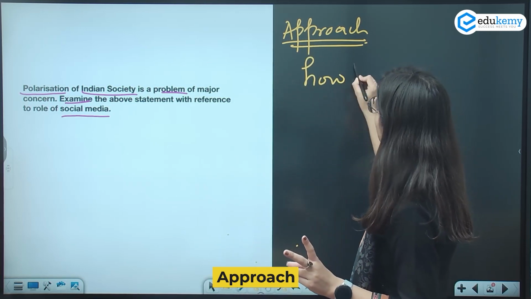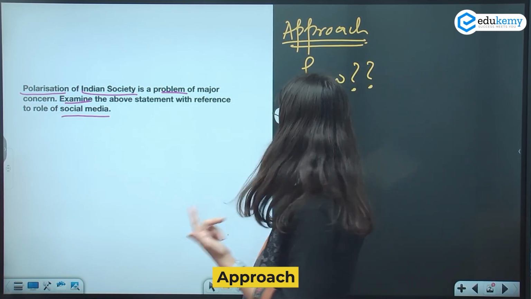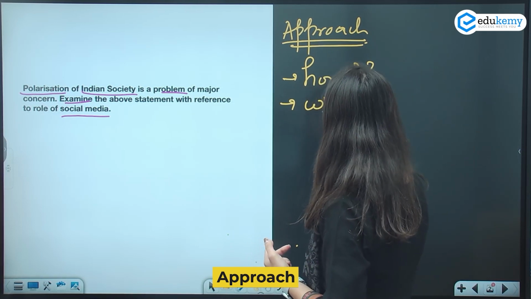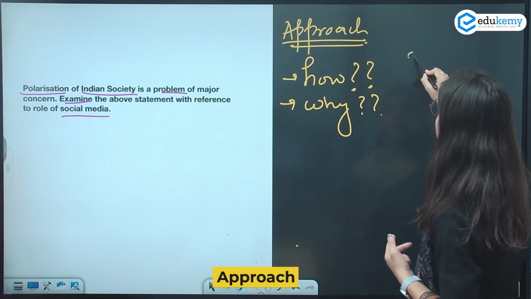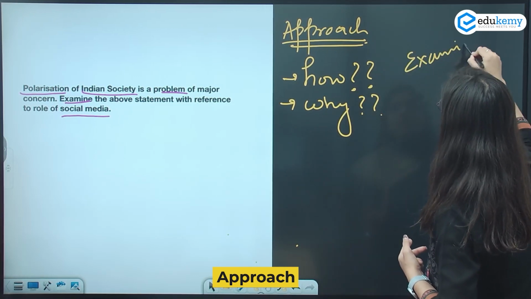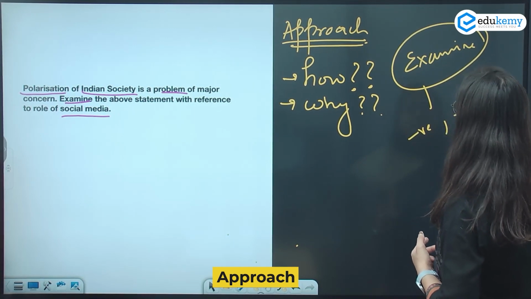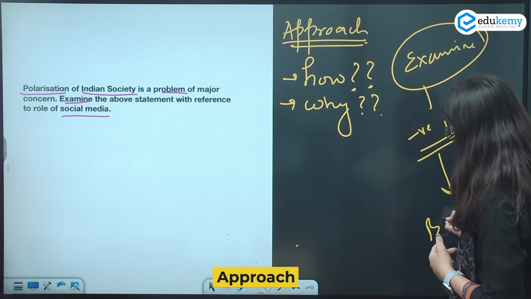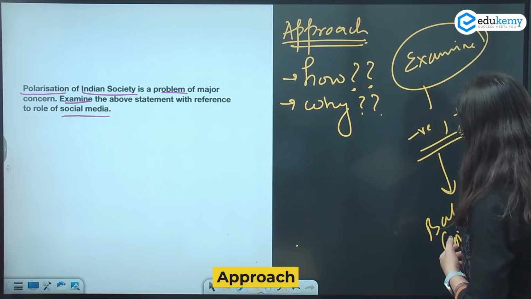How, कैसे polarization is a major concern, ठीक है, and then why. We have to examine this statement. ठीक है, we have to examine this statement means we have to bring positives and negatives in discussion. ठीक है, and we have to reach a balanced conclusion.